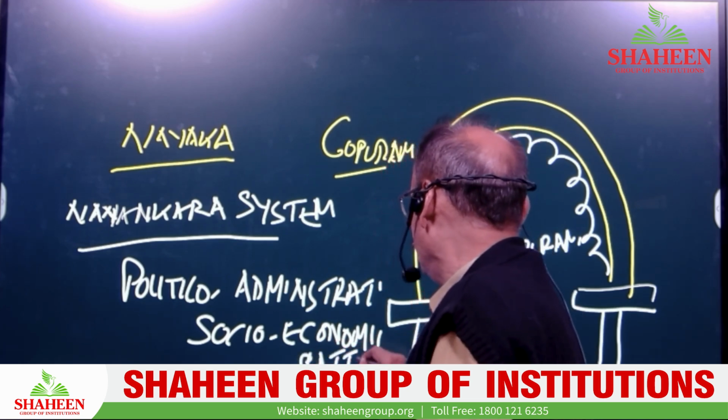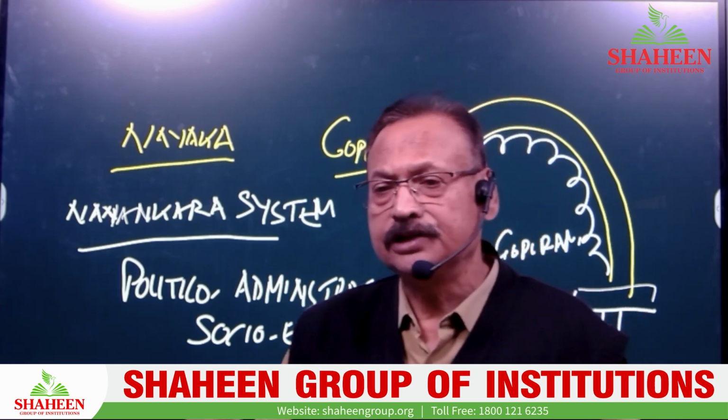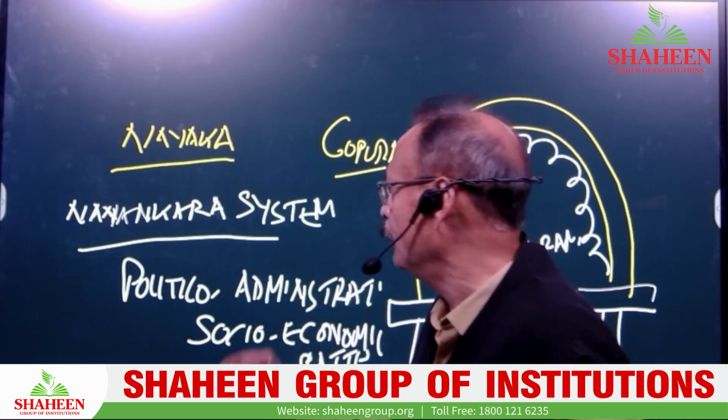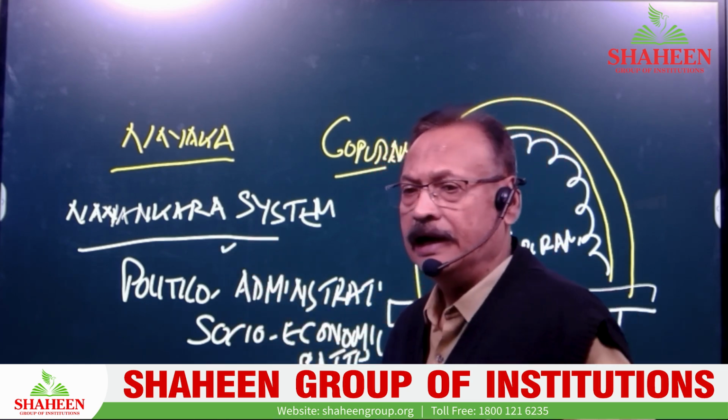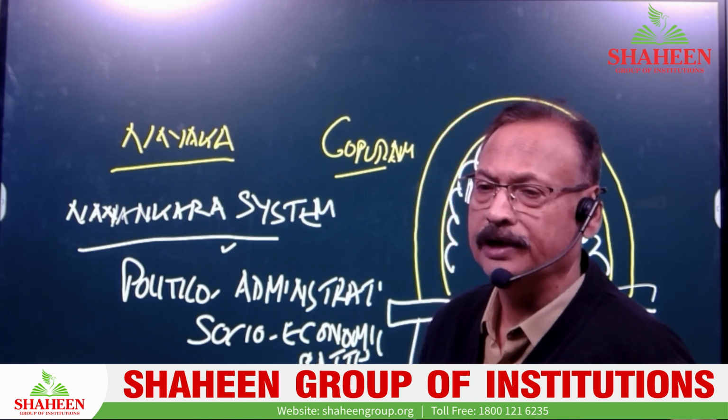And you can correlate it with the system of feudalism. This was the major cause of the downfall of the Vijayanagar Empire, because all of them were feudals, and they took the military and economic power. That is why it fell.